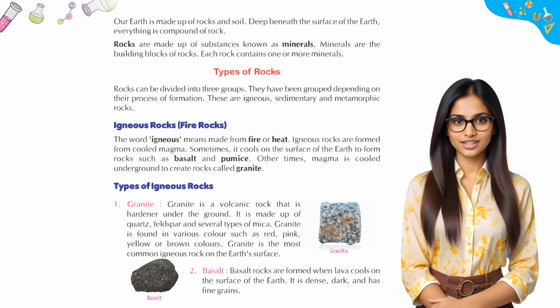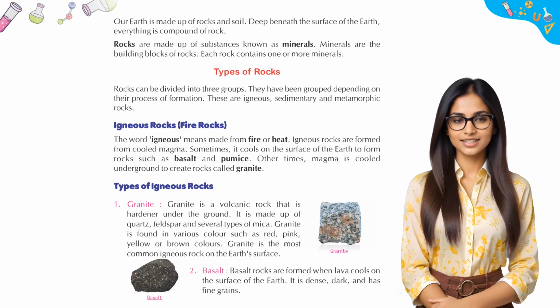Types of rocks. Rocks can be divided into three groups. They have been grouped depending on their process of formation. These are igneous, sedimentary, and metamorphic rocks. Igneous rocks, fire rocks. The word igneous means made from fire or heat. Igneous rocks are formed from cooled magma. Sometimes, it cools on the surface of the Earth to form rocks such as basalt and pumice. Other times, magma is cooled underground to create rocks called granite.